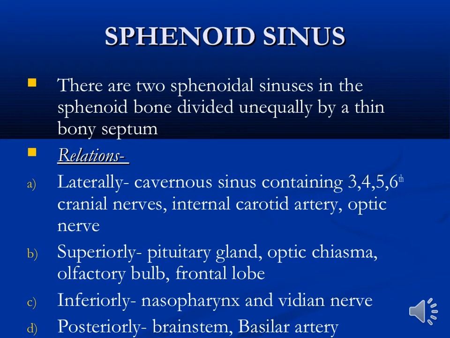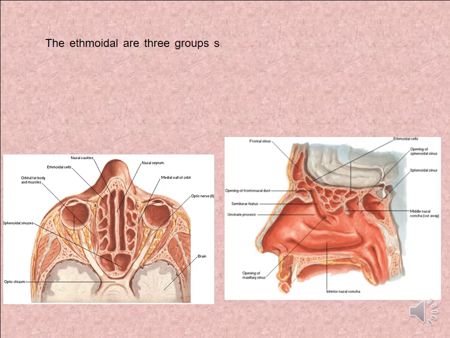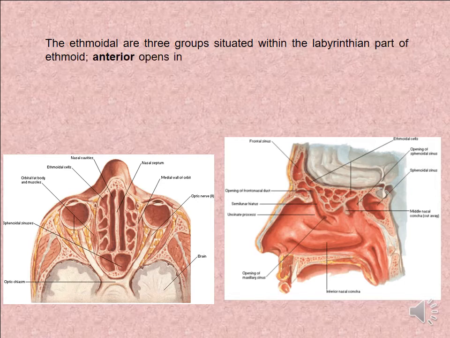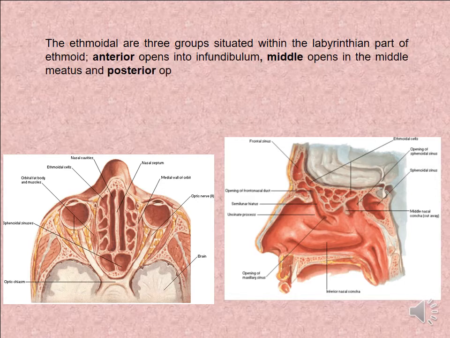The third sinuses are the ethmoidal air sinuses, divided into 3 groups, situated beneath the body of the ethmoid. First, the anterior one opens into the infundibulum. The second is the middle, which opens in the middle meatus, and the third, posterior, opens into the superior meatus.